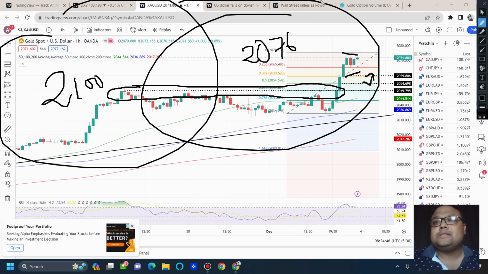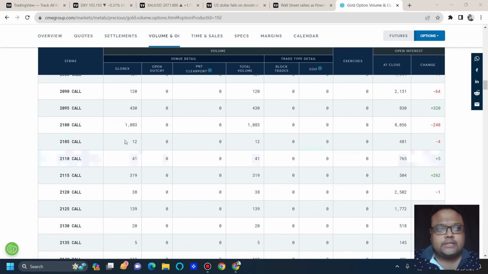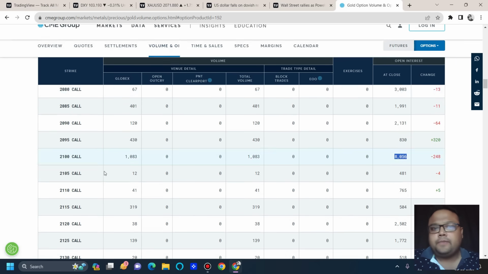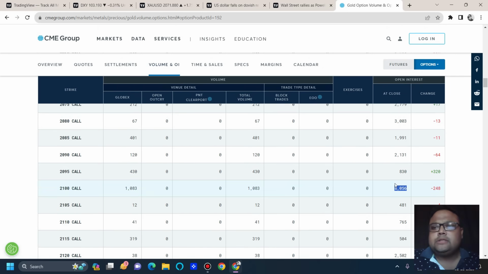Yes, 2100 is the next big resistance. Let me show you. See, this is the options data here. Where is 2100? You can see at 2100, we have the highest contracts here. So as a result, 2100 is the next resistance, and before 2100 we do have some resistances.